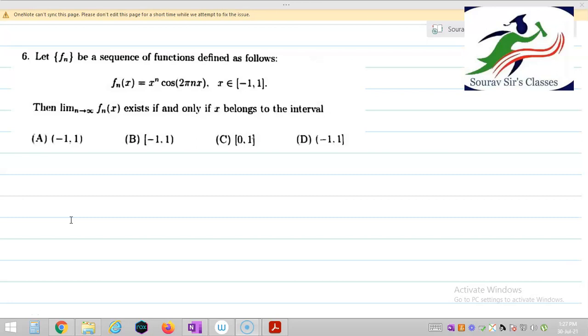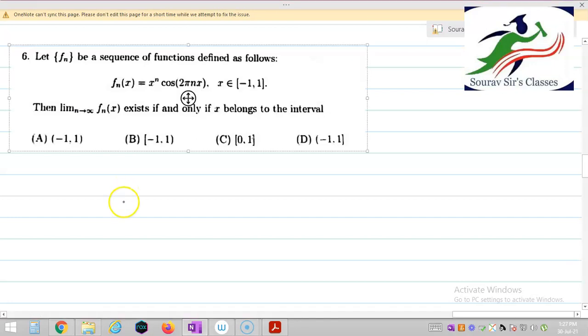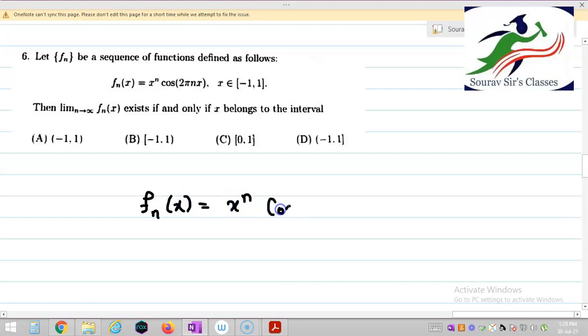So in this video I am going to discuss the solution of question number 6, which says that f_n be a sequence of functions defined as follows: f_n(x) is equal to x to the power n cos 2n pi x, where x belongs to the closed interval minus 1 to 1. So I am writing this sequence of functions: f_n(x) is equal to x to the power n cos 2n pi x, where x belongs to [-1, 1]. Then limit n tends to infinity f_n(x) exists if and only if x belongs to the interval. So we need to find out the interval for which this limit exists.